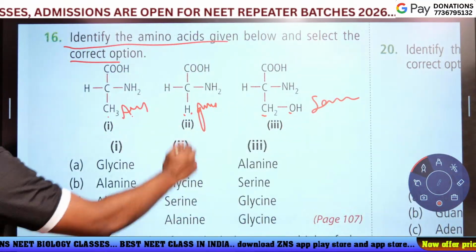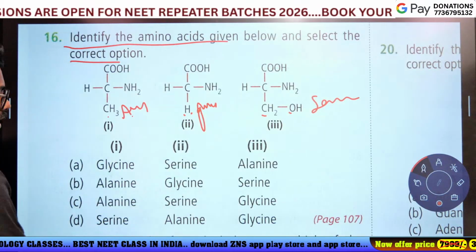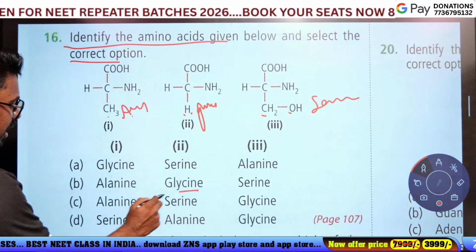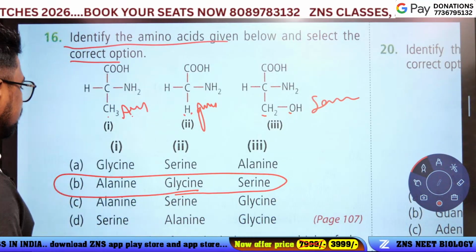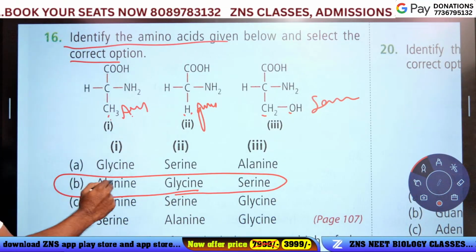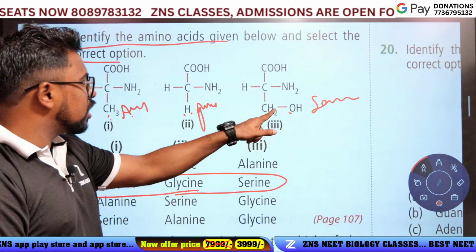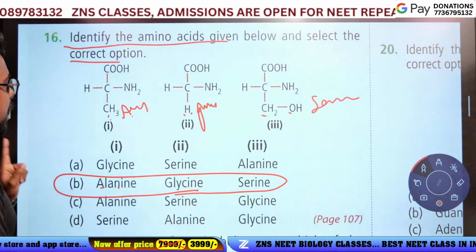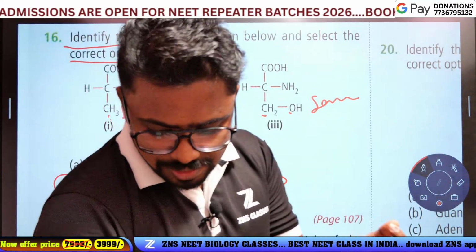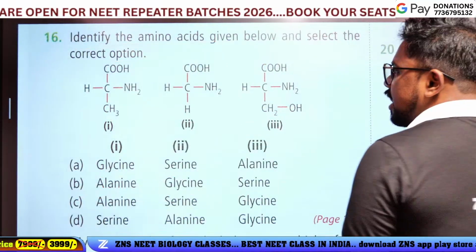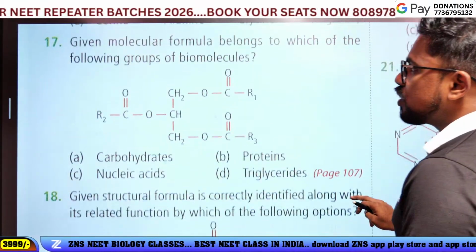Which is the answer? H is glycine. Only one option is there. It is very simple. It is called glycine, CH3 is called alanine, and CH2OH is called serine. Option B is the answer. Very simple. Okay, ready? And the next, 17th question.